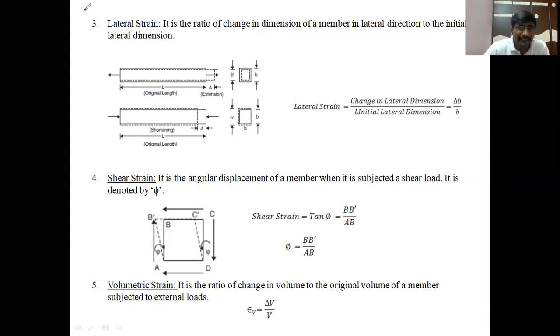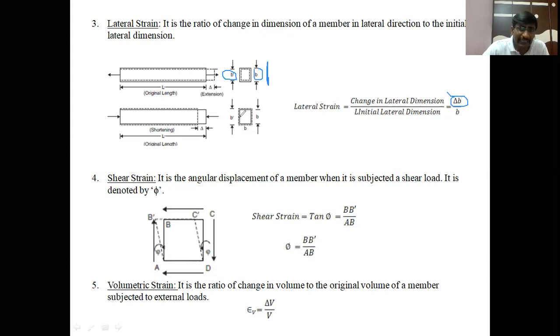So the lateral strain means the change in dimension in the lateral direction to the initial lateral dimension. That means the change in lateral dimension is delta B. In this case, B is the initial lateral dimension, B dash is the final lateral dimension. Delta B can be taken as B minus B dash.